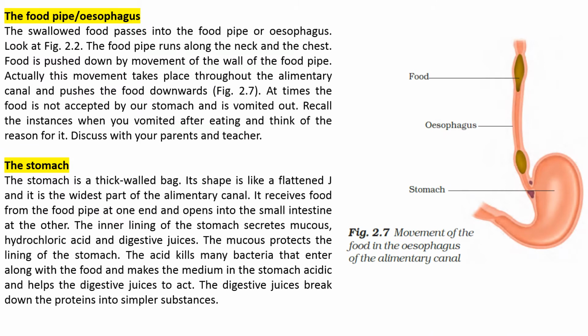The food pipe/esophagus. The swallowed food passes into the food pipe or esophagus. Look at figure 2.2. The food pipe runs along the neck and the chest. Food is pushed down by movement of the wall of the food pipe. Actually, this movement takes place throughout the alimentary canal and pushes the food downwards.